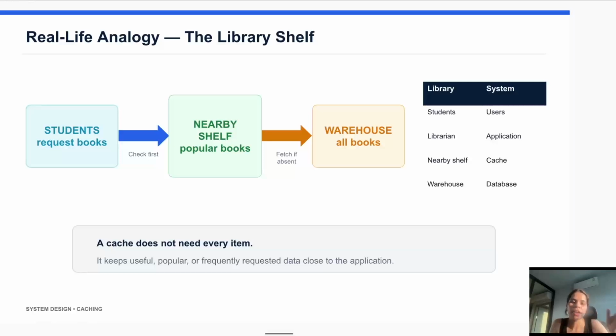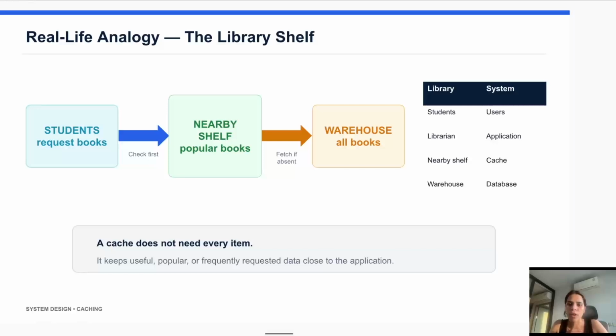If the librarian goes to the warehouse every single time, she may get tired. So what the librarian can do is keep the most popular books on nearby shelves. Now when a student asks for a popular book, the librarian does not go to the warehouse again and again, because the book is already on the nearby shelf.